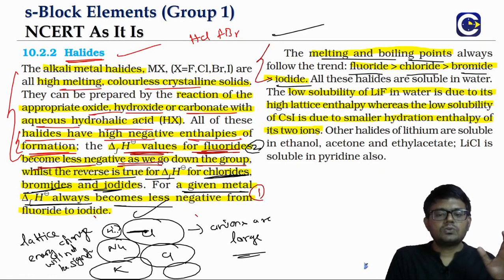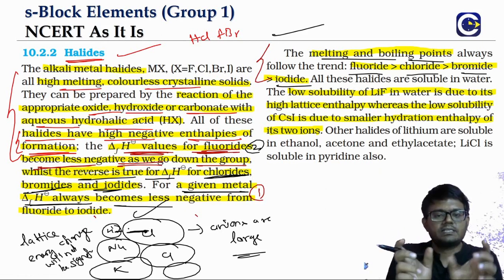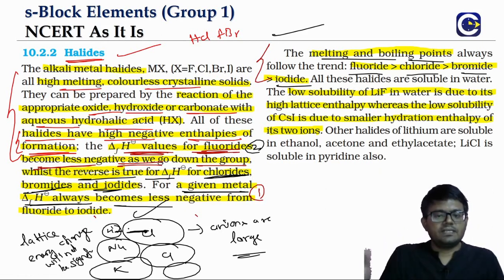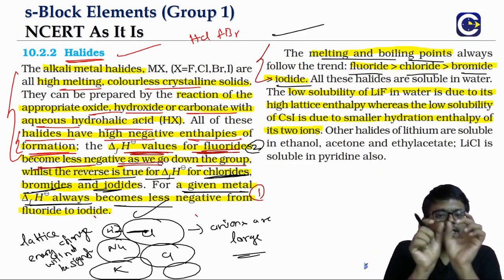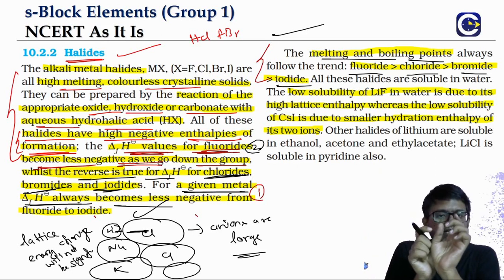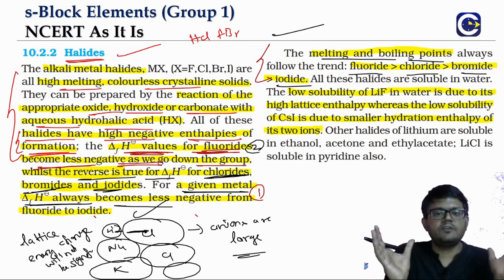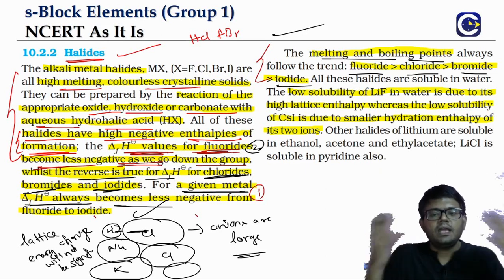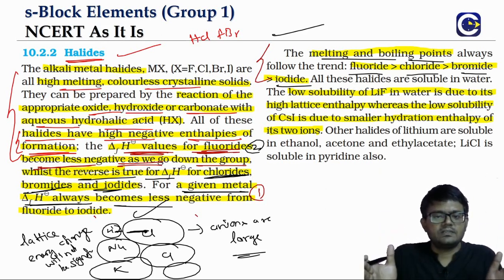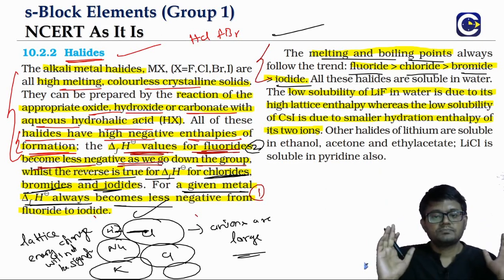So to that, whatever the distance we are extra adding, it will make a difference. The distance will be increasing, but if it is about fluorine, the anion side distance is very small. So when the cation side distance is increasing we will see a significant change happening. But here already anion side itself we have a large distance. So the lattice energy change will be there, but it will not be so significant.